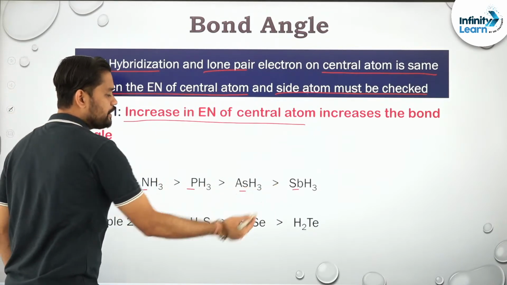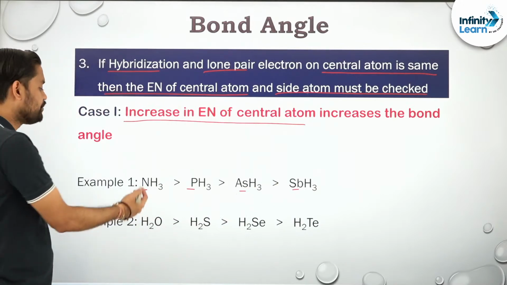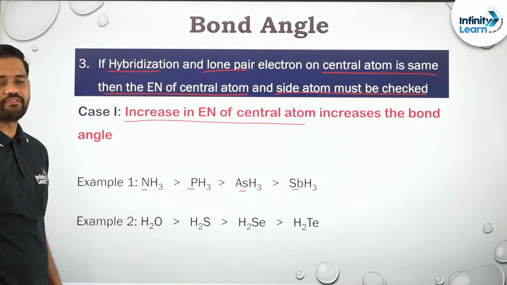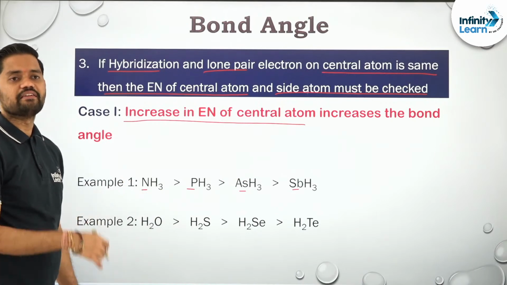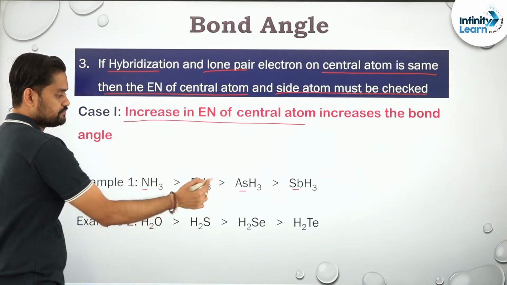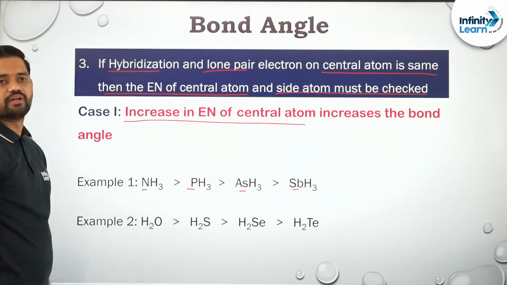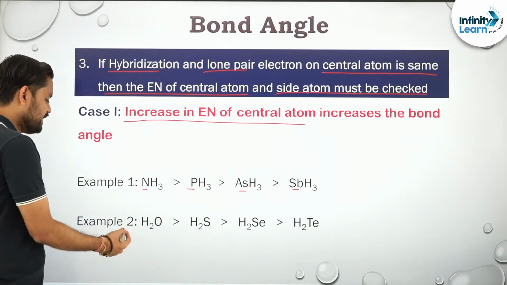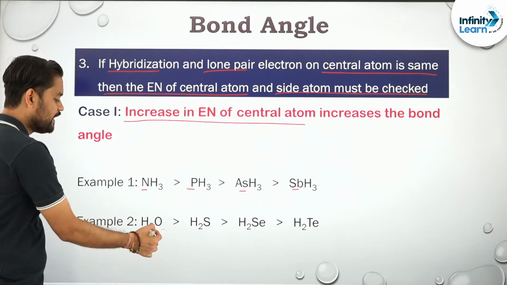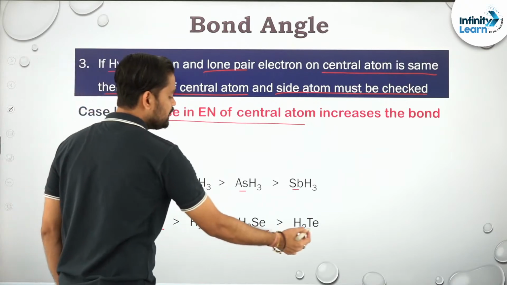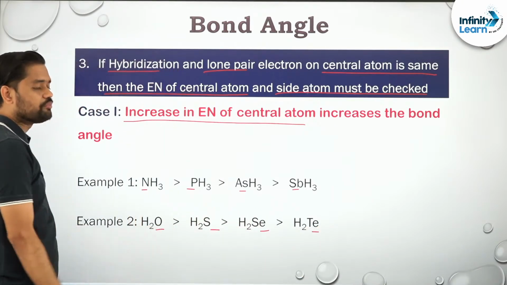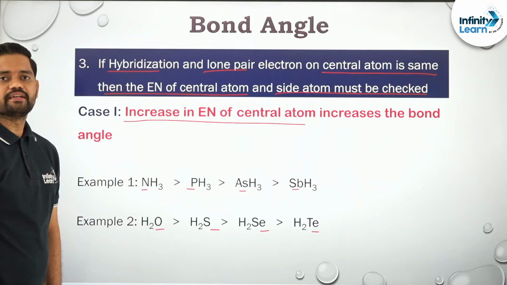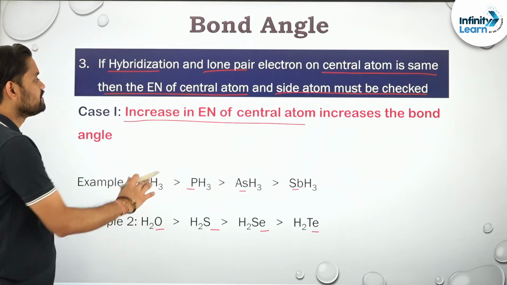Down the group electronegativity decreases, and hence nitrogen is highly electronegative as compared to all these, hence it will have more bond angle. Then again water, oxygen is highly electronegative as compared to sulfur, selenium and tellurium, and that's why it will have more bond angle. Clear guys? Sure. So this is the case.